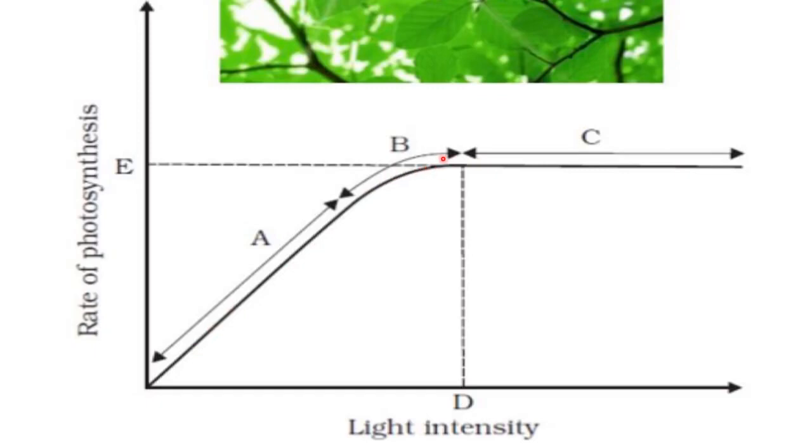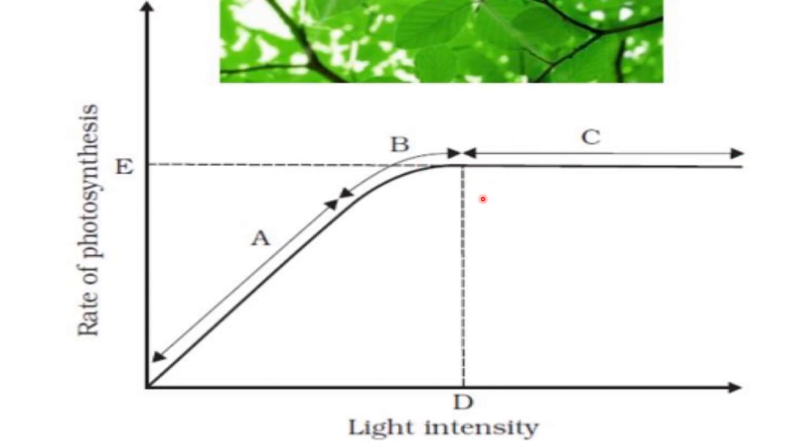But up to this point. After this point, what happened? If we further increase the light intensity, there is no effect on the rate of photosynthesis, so it is in equilibrium now. There is no effect because at this point light intensity is enough now and other factors become limiting factors.